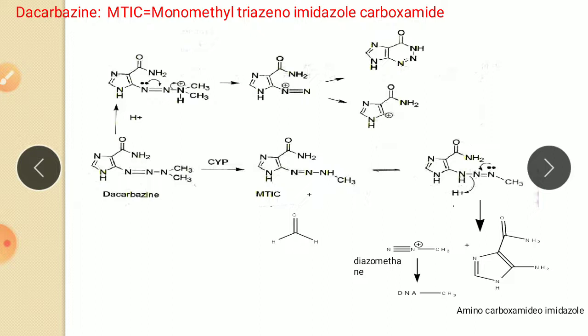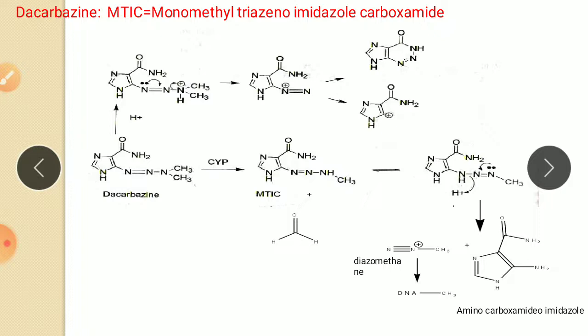So in this chapter reactions are important, so all the students should practice all the reactions. In alkylating agents, in nitrogen mustard there are various reactions, that is activation of various drugs. Here also there are various types of reactions, so you practice these reactions. In the anti-cancer chapter, all reactions are there.